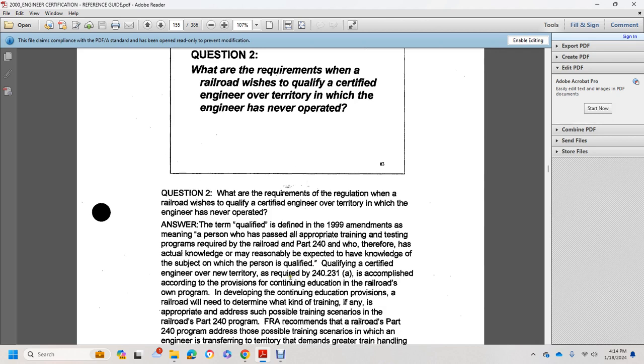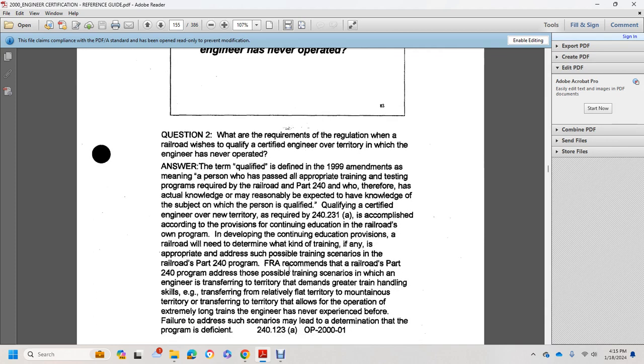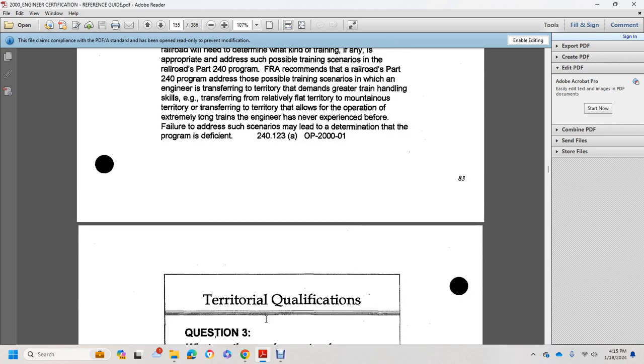The railroad will need to determine what kind of training, if any, is appropriate, such as for the possible training scenarios in the railroad's Part 240 program. FRA recommends that the railroad's Part 240 program address possible training scenarios in which the engineer transferring to the territory demands greater train handling skills, such as transferring from a relatively flat territory to a mountainous territory, or transferring to a territory that allows operation of extremely long trains, which the engineer has never experienced before. The failure to address such scenarios may lead to the determination that the program is deficient.